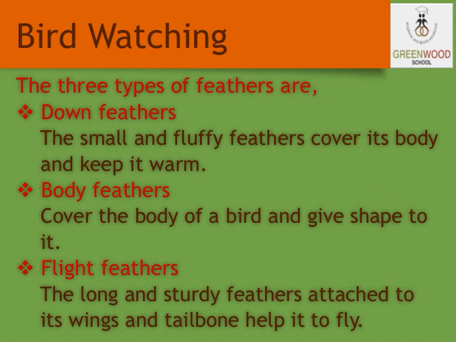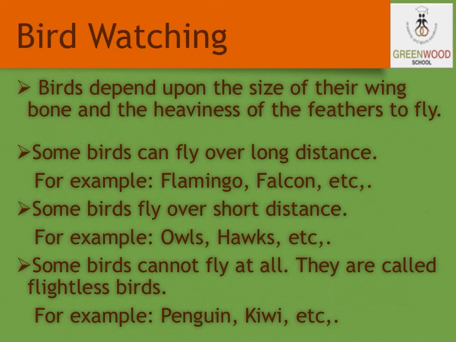The feathers which cover the body of a bird and give shape to it are called body feathers. And the feathers which are long and sturdy, attached to its wings and tailbones, which help it to fly, are called flight feathers. These are the different types of feathers of a bird.